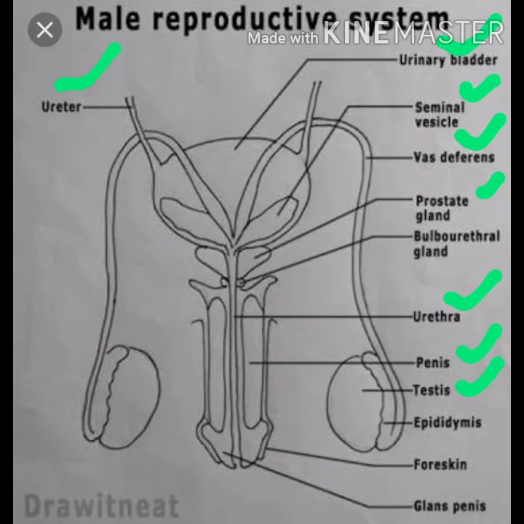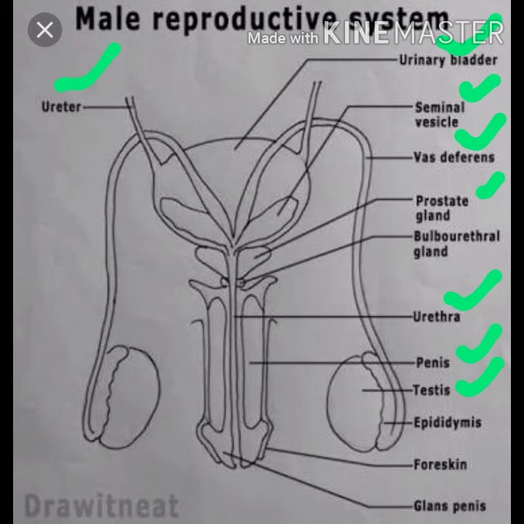While the sperms are passing through this vas deferens, they mix with the secretions of two accessory glands. These accessory glands are located near this sperm duct. While the sperms are passing from the testes towards the penis, they will come in contact with the secretions produced by who are the ones?